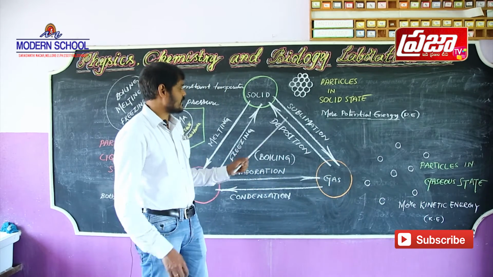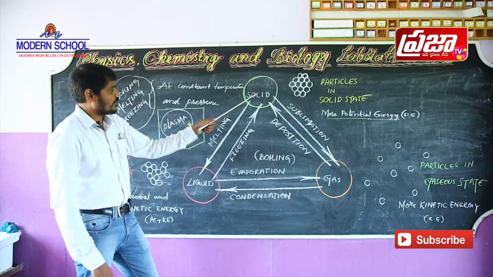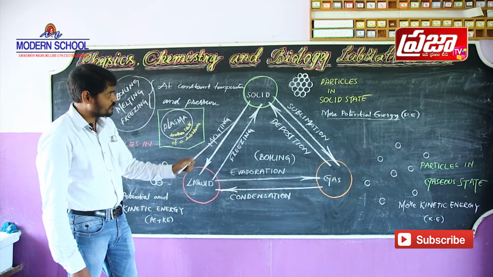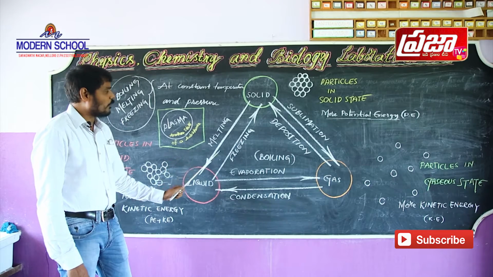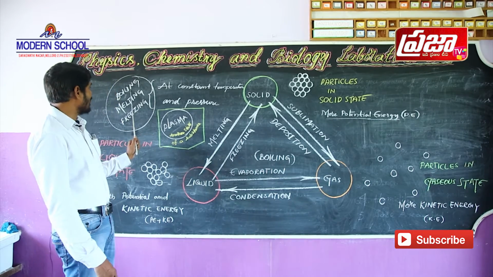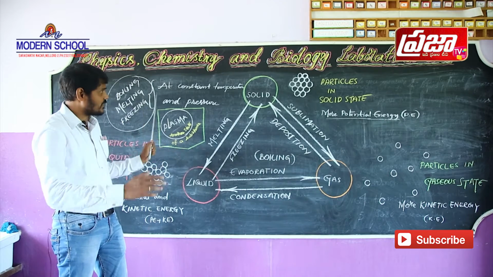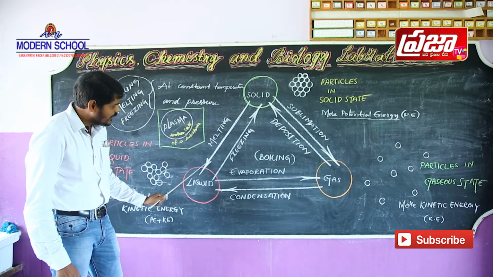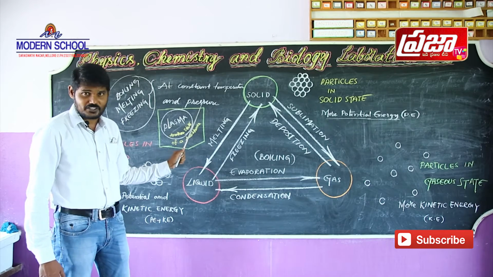Now, the change of substance from one state to another. From solid state to liquid state, the process is known as melting. Melting is the process of changing a substance from solid state to liquid state at constant temperature and pressure.